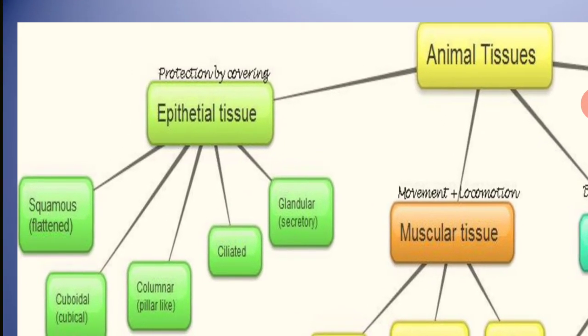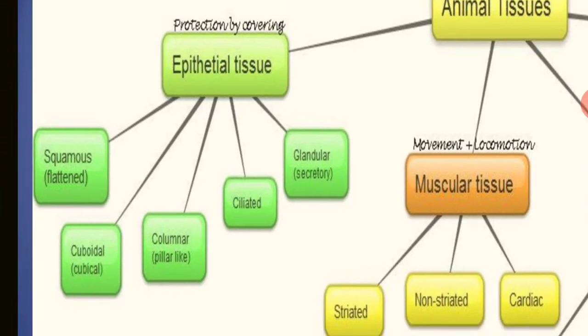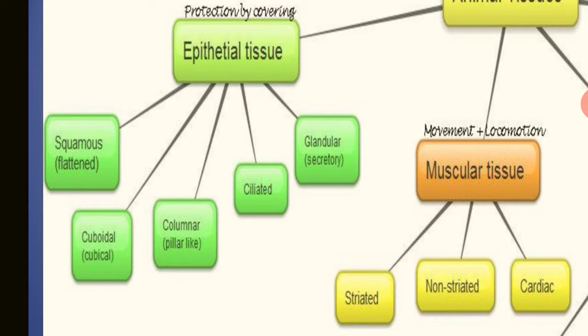Again, the epithelial tissues are of five types on the basis of their structure. On the basis of structure, it may be squamous, cuboidal (cubical shape), or columnar, meaning pillar-like. Sometimes cilia are present, then it is known as ciliated, and sometimes its responsibility is to secrete some substances, or we can say it is a glandular tissue.